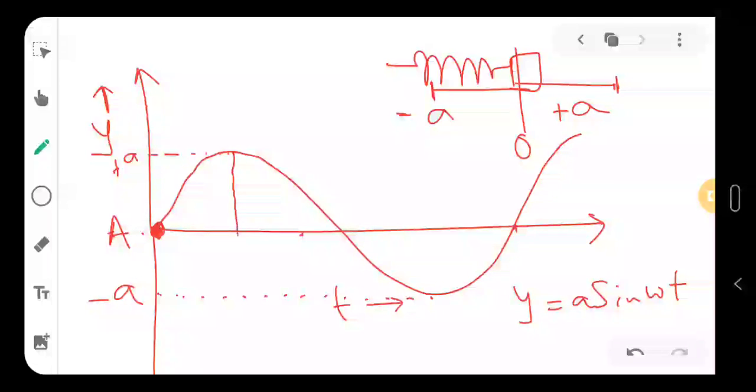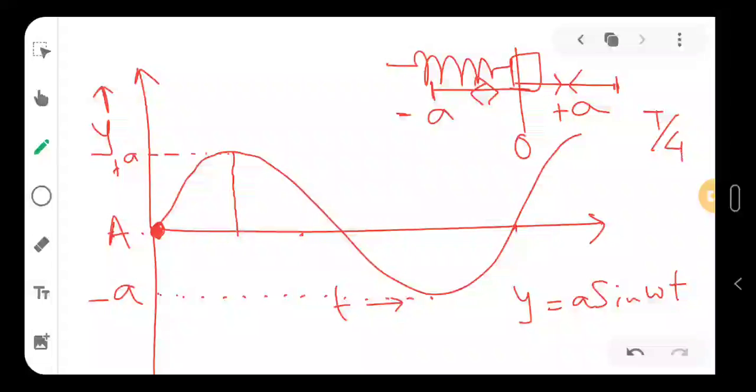So how to label the time? I have told you that it has 4 steps. It will come, it will go, it will again come here, and it will come to the initial position. So there are 4 steps in total for one oscillation. A complete rotation takes total T time, so each quarter takes T by 4 time.